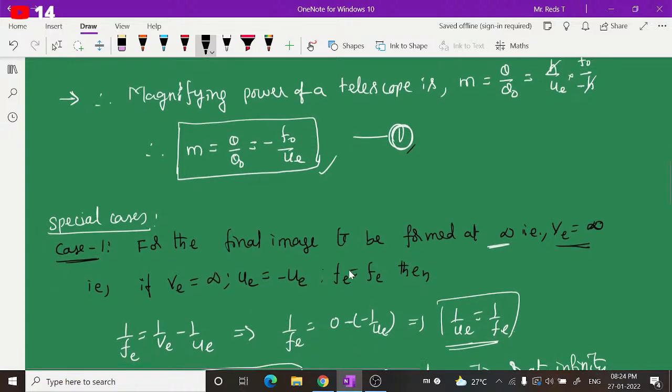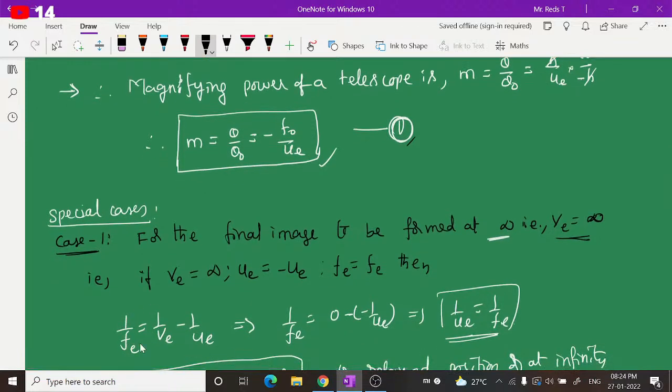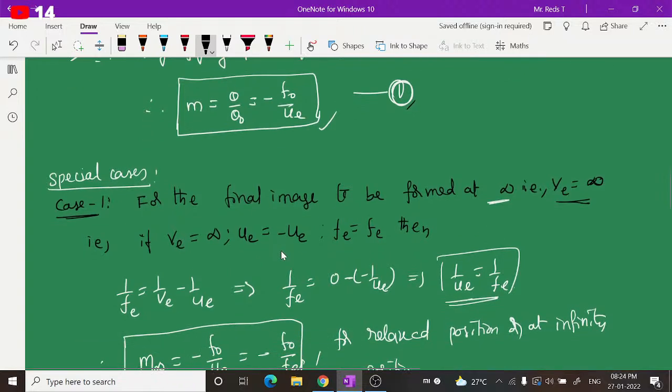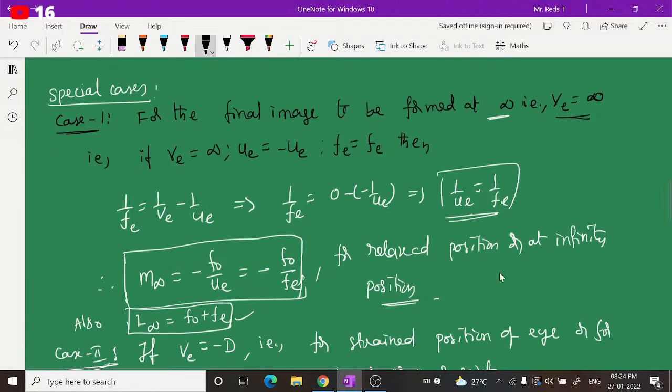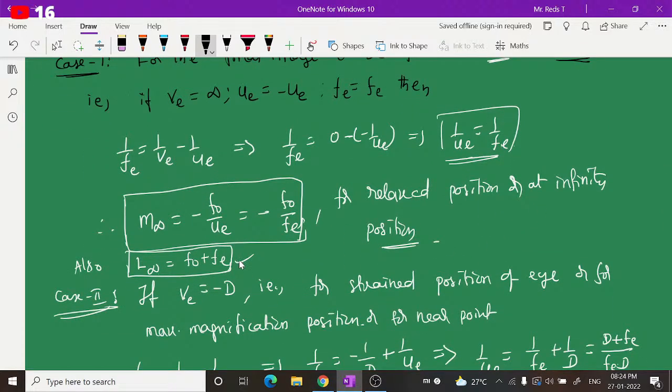Then by substituting these parameters in the lens equation, we get 1 by fe is equal to 1 by ue, or 1 by ue will be taken as 1 by fe. So we got a different expression for the magnifying power of the refracting telescope. For the final image to be formed at infinity, it is represented as m infinity is equal to minus f naught by ue, equal to minus f naught by fe, because 1 by ue is 1 by fe. And this is also called the relaxed position magnification.